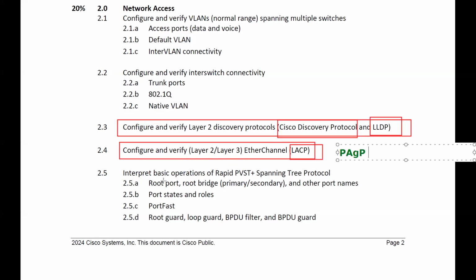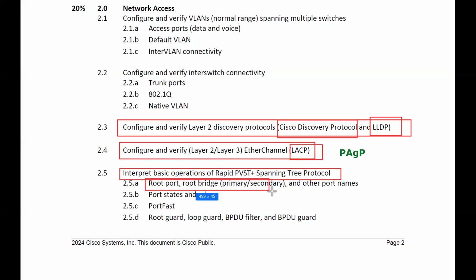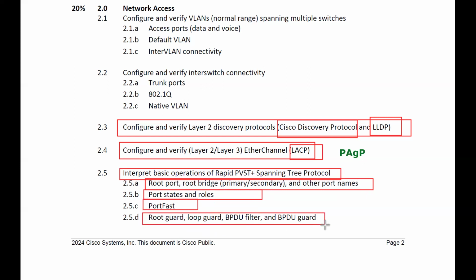Then we have, it is telling you to interpret basic operations of Rapid PVST and STP. So we have a certain concept called Spanning Tree Protocol. Similarly, we have Rapid Spanning Tree Protocol. In that, we have to discuss what is root port, root bridge, primary, secondary, or other port names, like port states, port roles, PortFast, then root guard, loop guard, BPDU filter, everything. So all this will be discussed in spanning tree protocol. And all these topics come under switching. Okay.